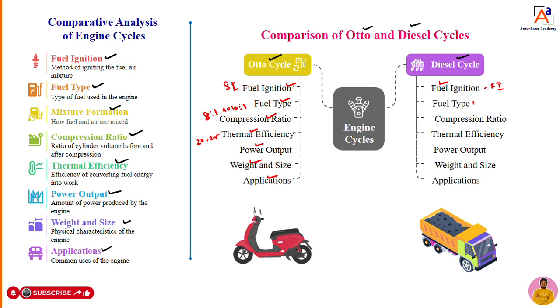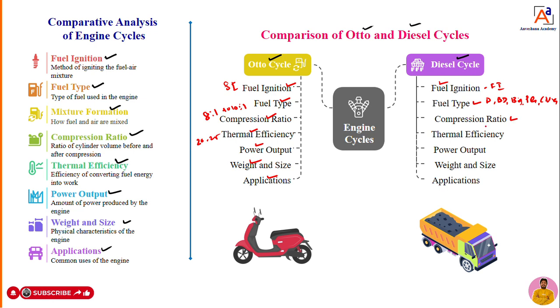Then fuel type. In petrol engines the fuel is limited, only petrol. But here, as I told, we can use diesel, biodiesel, and gases like biogas, producer gas and CNG. That means different fuels can be used in the diesel cycle.